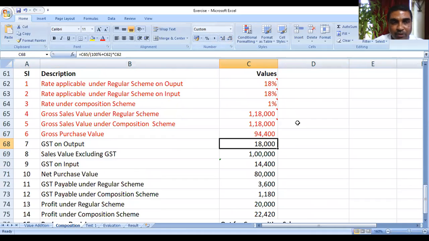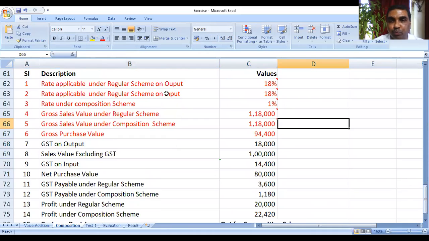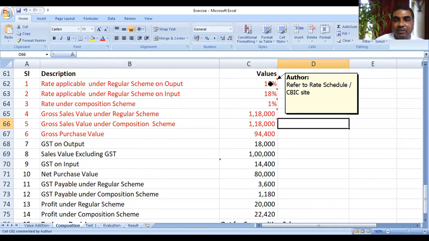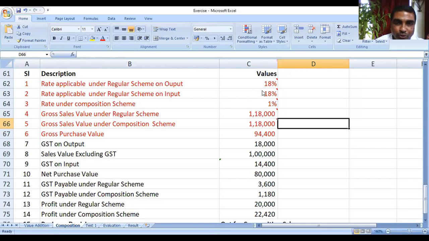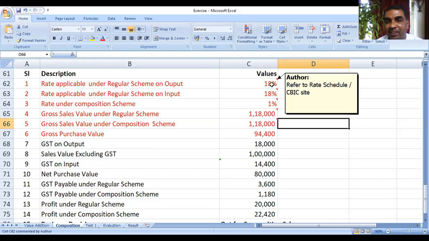Let me quickly explain you. First thing, rates applicable under regular scheme on output. These rates you normally get from the rate schedule, and also there is a link on the CBIC website. You can find rates there. Then this has to be found manually because different rates are applicable. For someone it might be 18%. For some people it might be 6%. For some services, some supplies it might be 28%.